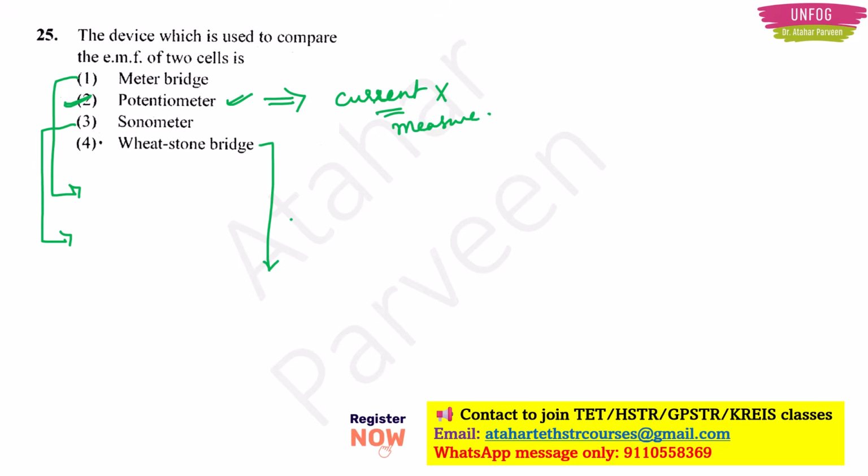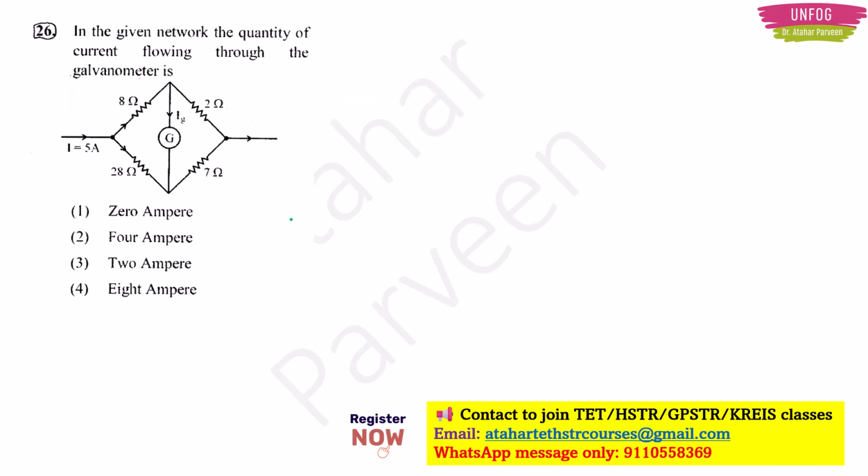Okay. Next, question number 26. All these are questions from the current electricity chapter only. In the question they have given: in the given network, the quantity of current flowing through the galvanometer is. So basically here they are giving a very famous bridge network. We call it a Wheatstone bridge. Right? So what is the condition of this Wheatstone bridge?